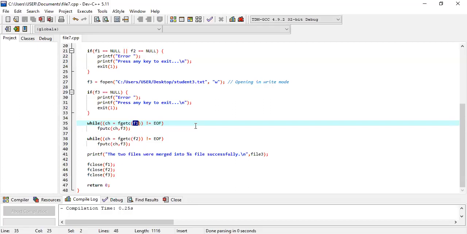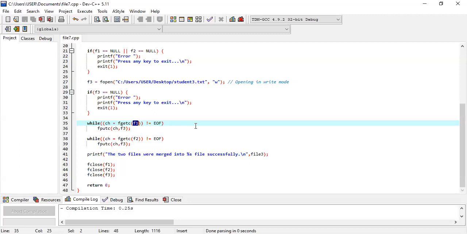Assume that whatever is in file 1 is all stored in F1. Okay, whatever you have written in file 1 is all stored or pointed to by F1, because we know that F1 is treated as a file pointer. Now what we are doing is simply taking one character at a time, checking that it is not the end of file, and storing it in the ch variable.